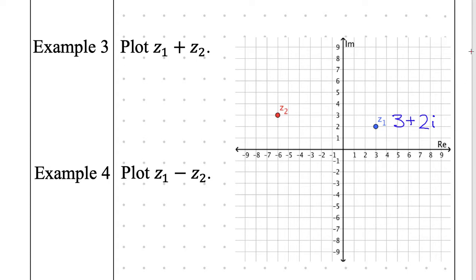What about Z2? Anna. -6 plus 3i. Yes. What I'm going to do now is add these two together, and then I will plot the resulting sum.